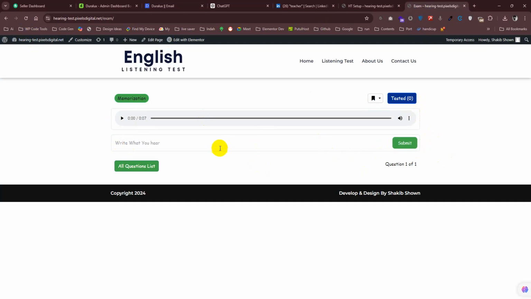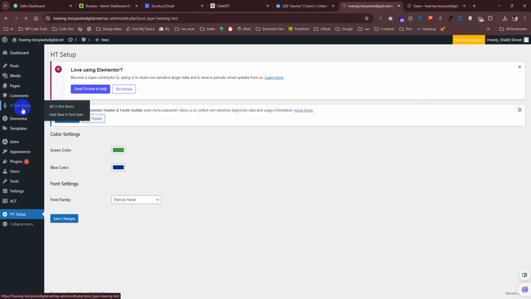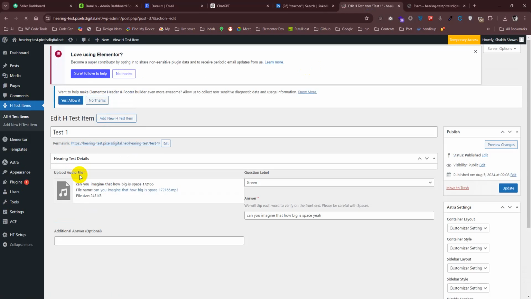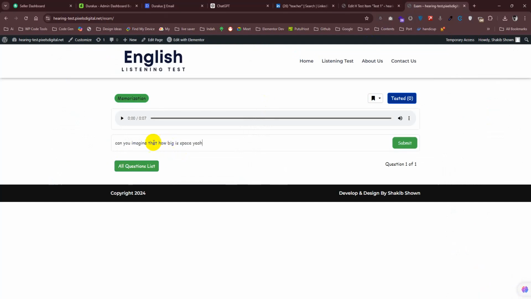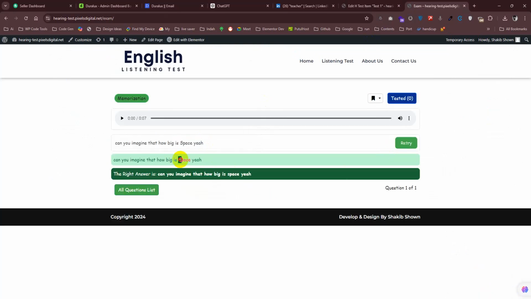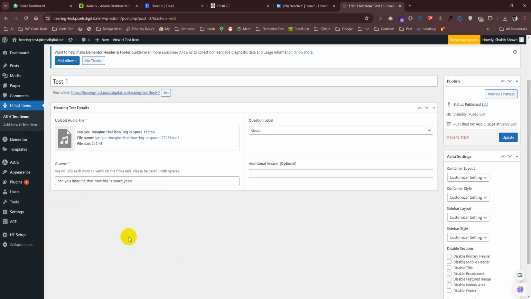It's now case sensitive. If I show you, I just want to see the answers. You can see the answer is all in small letters. This is the right answer, but I'm making it capitalized. When I click on submit, it's wrong because it's capital. The correct answer is this. So I hope you got it. It's now case sensitive.